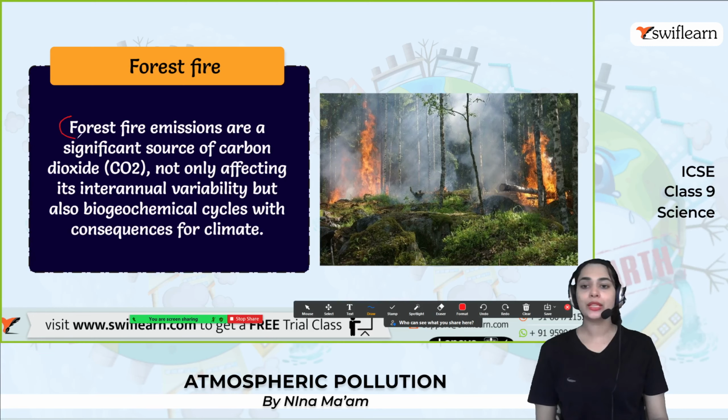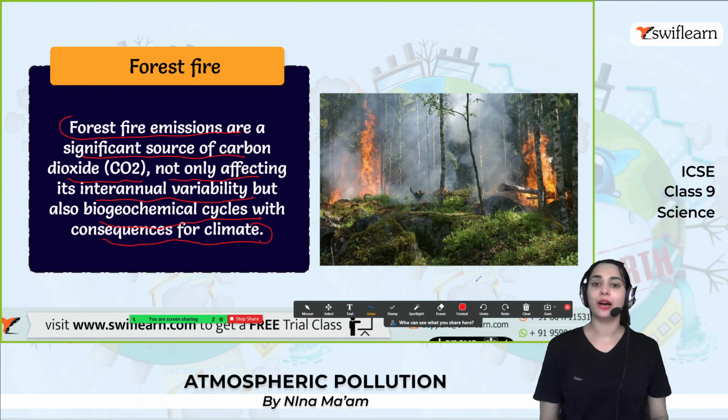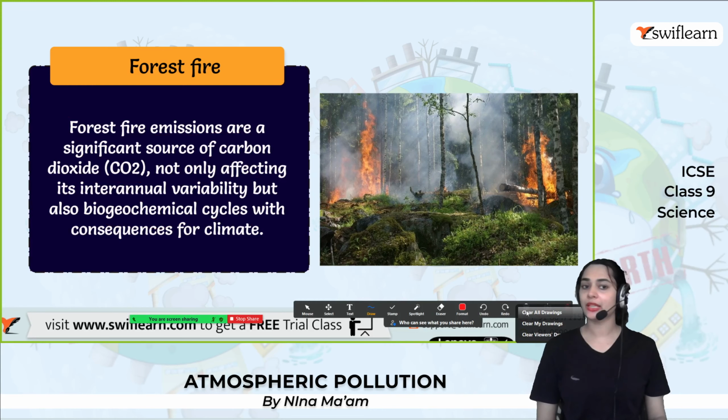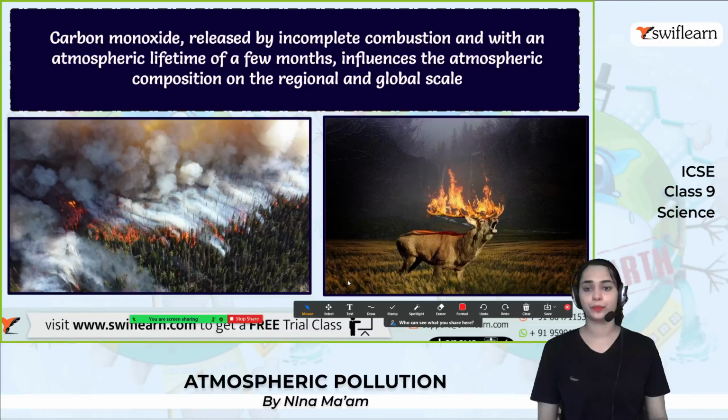Forest fire emissions are a significant source of carbon dioxide, affecting not only interannual variability but also biochemical cycles, with consequences for the climate. So due to forest fires, climate change and biochemical activities are adversely affected. The total weather conditions will change, right? Yes, because it will produce a lot of carbon dioxide within the air.